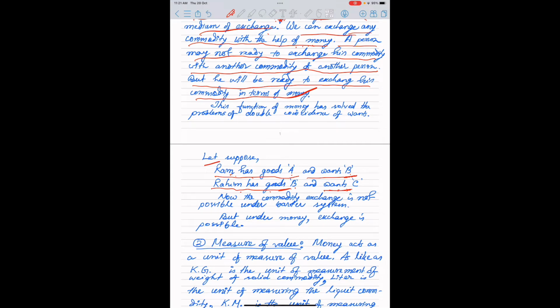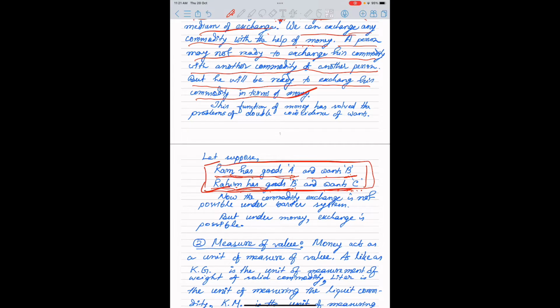But if Ram has good A and wants B, but Rohim has good B and wants C, in that situation, exchange is not possible under the barter system. Thus, in such a case, we need money, and when money acts as a medium of exchange,